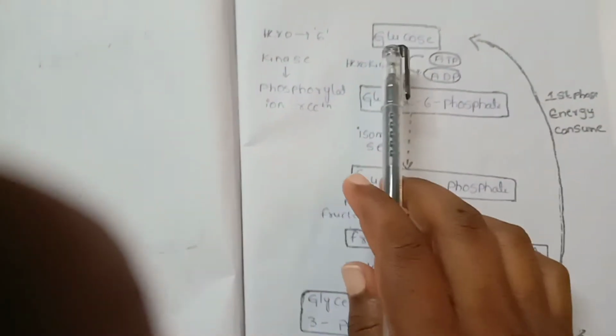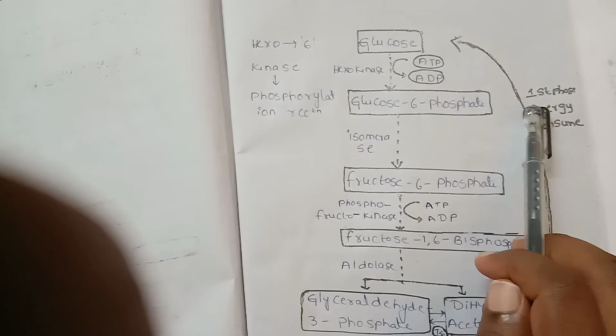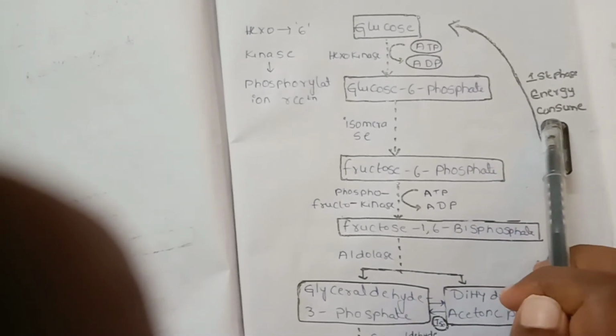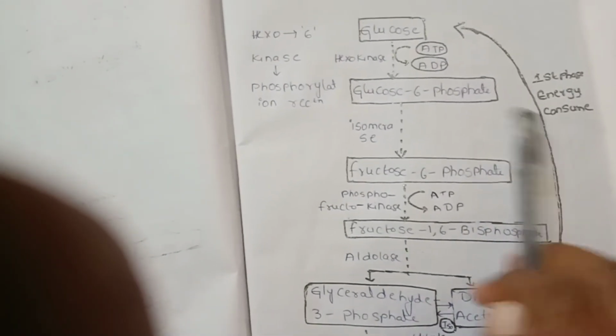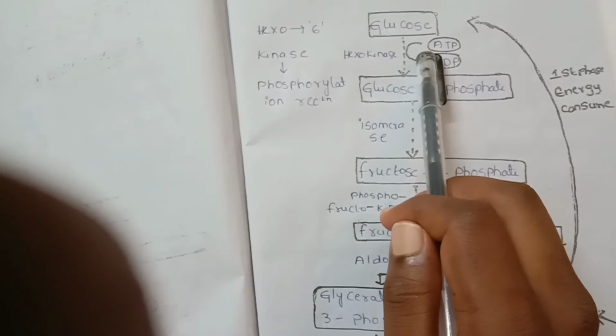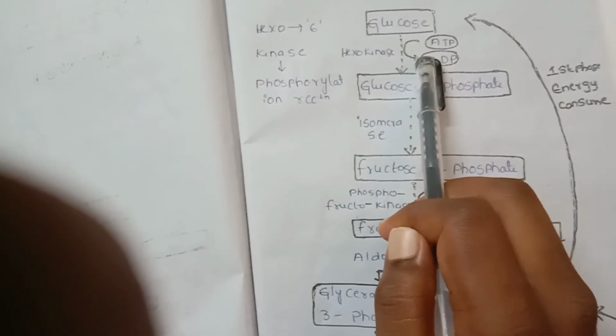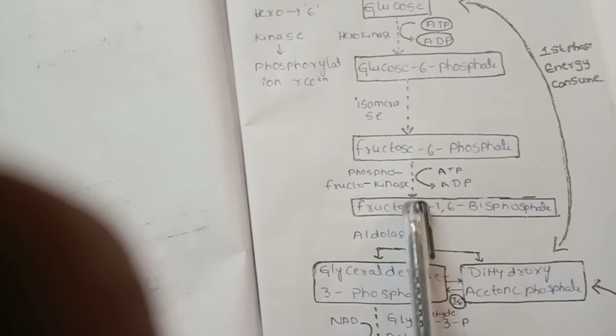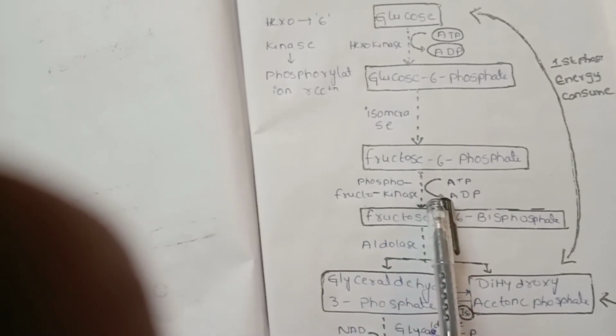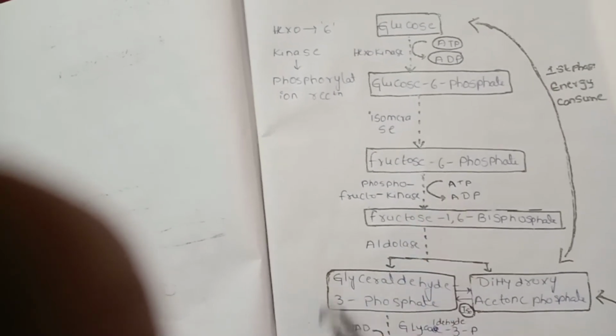This is the first phase, where energy is consumed. One molecule of ATP is consumed, and another molecule of ATP is utilized, so two molecules of ATP are utilized. So we will see